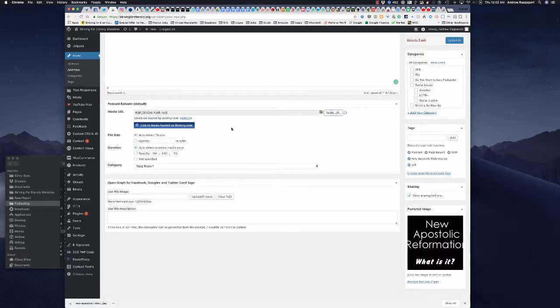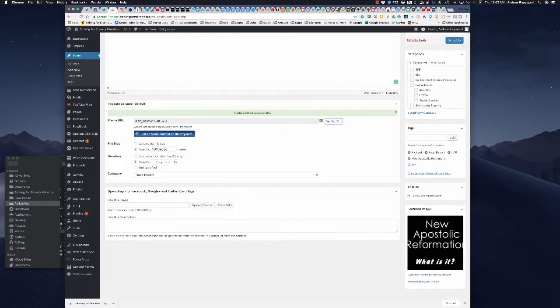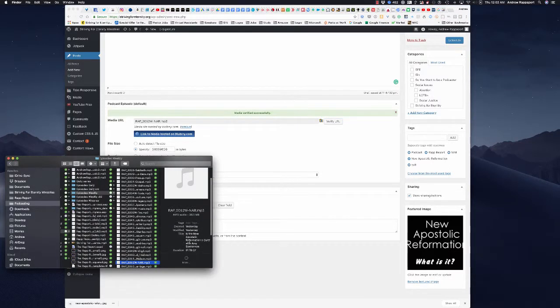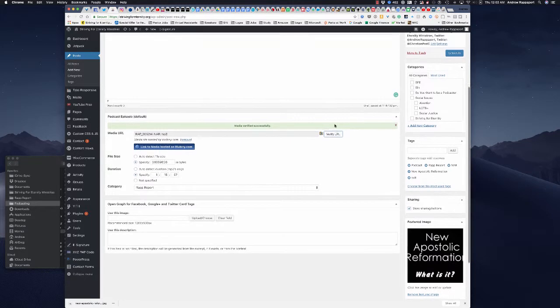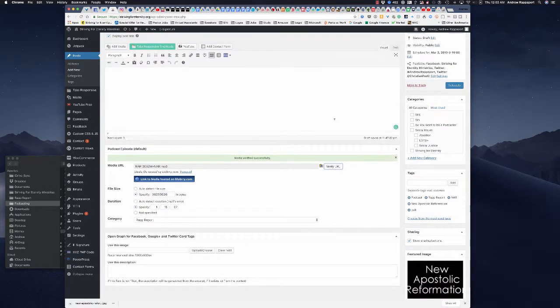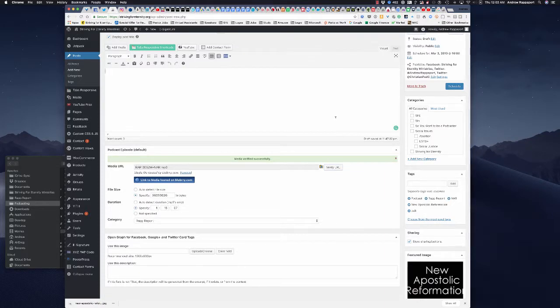So when that completes, what you want to make sure you do is hit this verify URL. What that's going to do is tell you the time. Go back to your file, check your time, make sure they match. I've noticed that anytime I hit verify URL, it always matches, but there have been times in the past where if I don't hit that, it sometimes cuts off. I've never been able to figure out why.